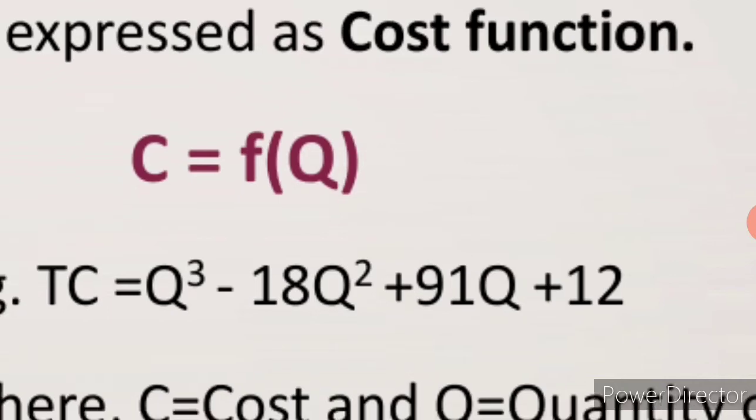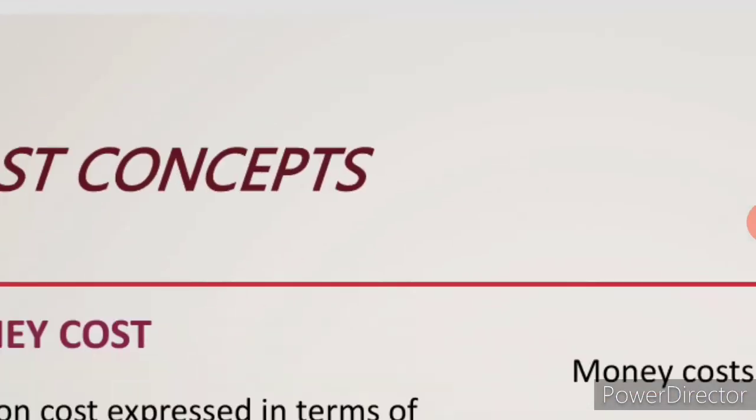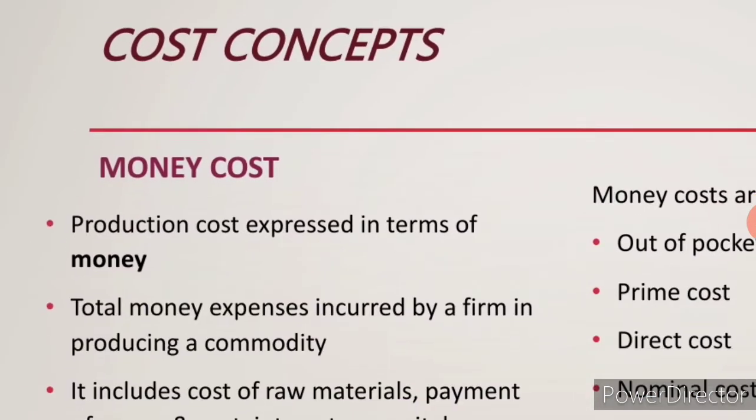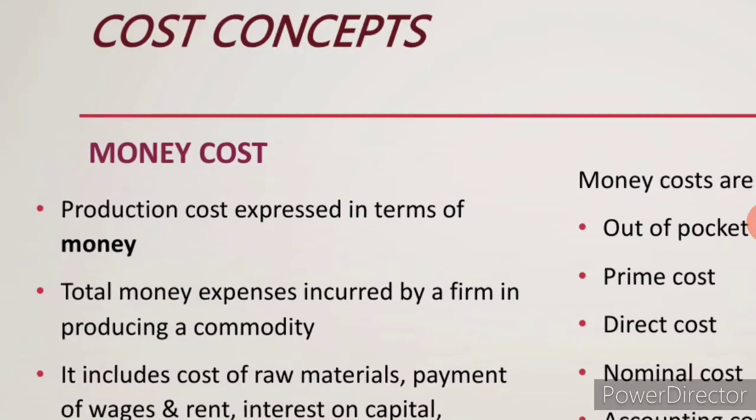Now we will see the different types of cost concepts. Nearly we have 12 cost concepts. The first and most important one is money cost.